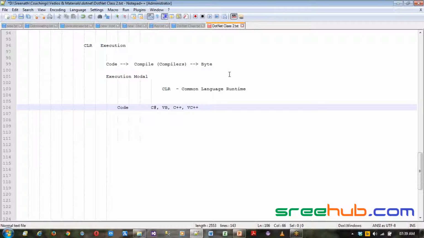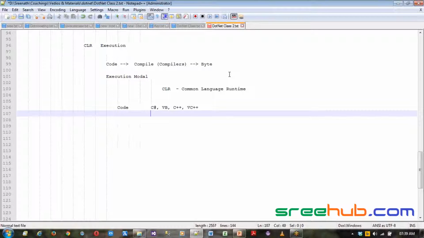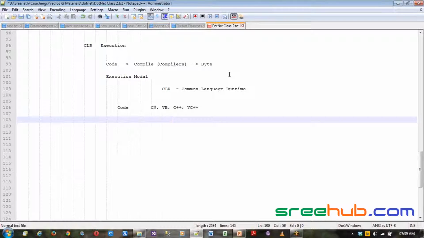Internally it will use .NET, but you write your program in C++ syntax. To give that flexibility, .NET has provided many compatible languages. Visual Studio can support 61 different languages.